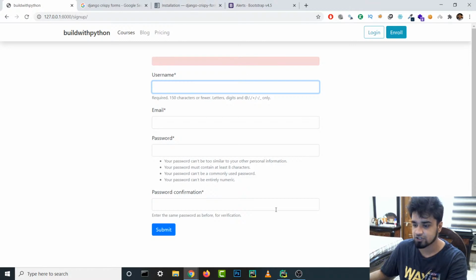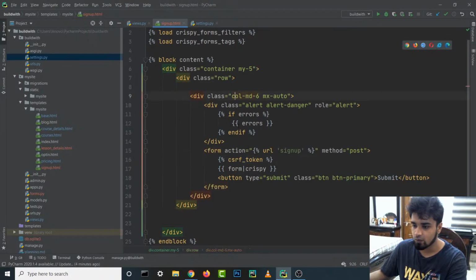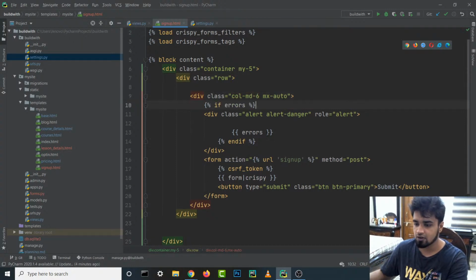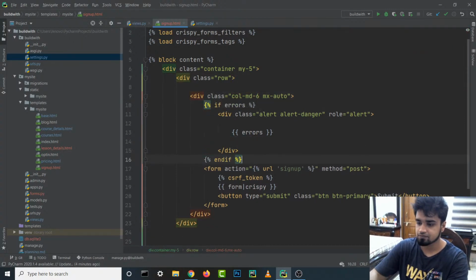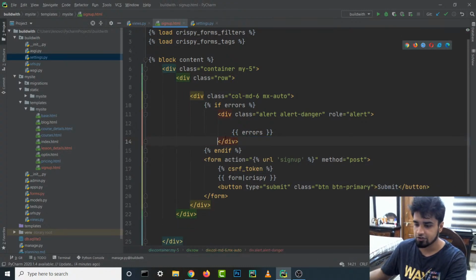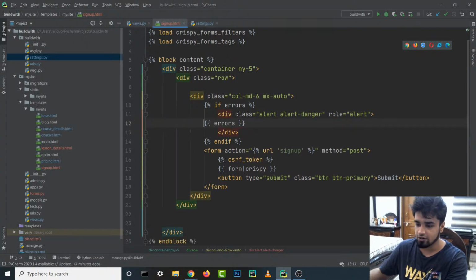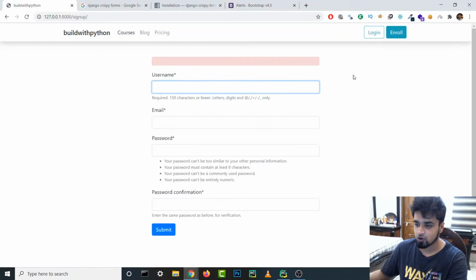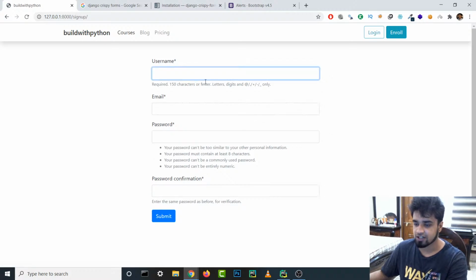Okay, so this is giving us this anyways. Why is that? Okay, so this if error should be above this, so that that red thing doesn't appear. All right, and maybe make it more pleasing to the eyes. Let's make sure there are not any unusable spaces. All right. So now let's go back over here and make sure that this error thing doesn't show up.